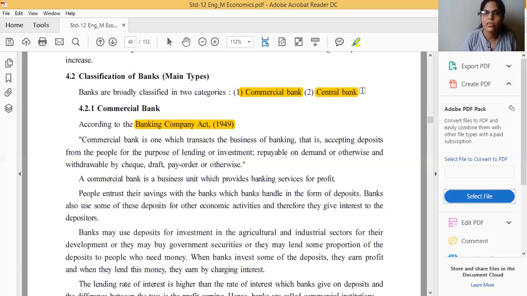A bank which is established for getting benefit, for profit, only for that reason they establish. What is their main motto? Their main objective is to provide all types of banking services, but for profit. That is known as a commercial bank.